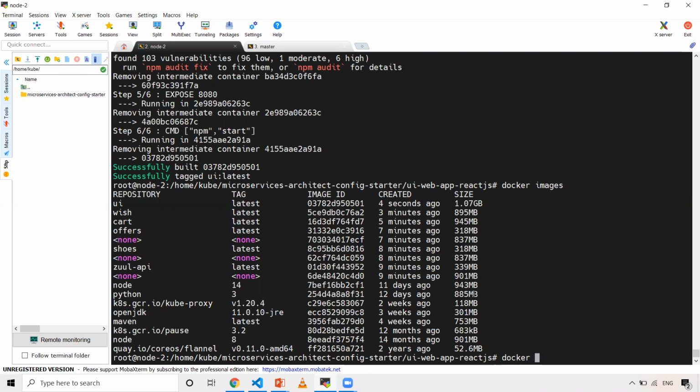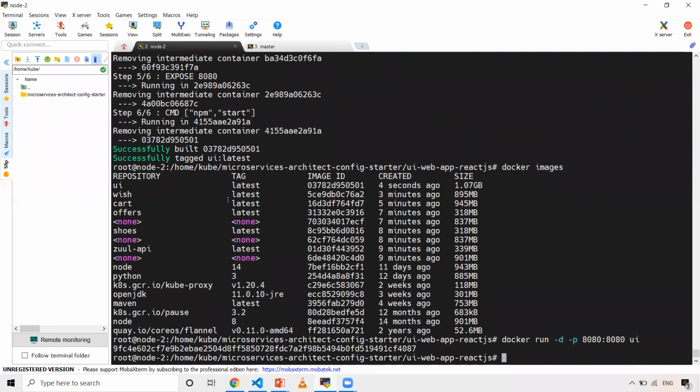The first one is UI, docker run -d, and the application should run on port 8080. So I'm gonna expose the machine's port 8080 and it should be redirected to the container port 8080. And the image name is UI and the latest tag. If you don't give it, by default it assumes latest. So now let's create that.